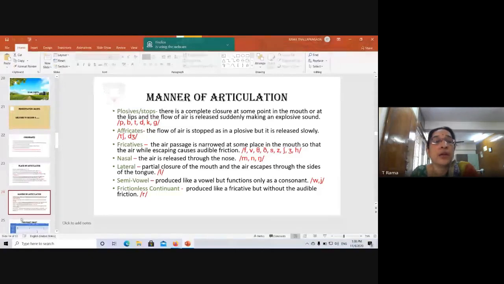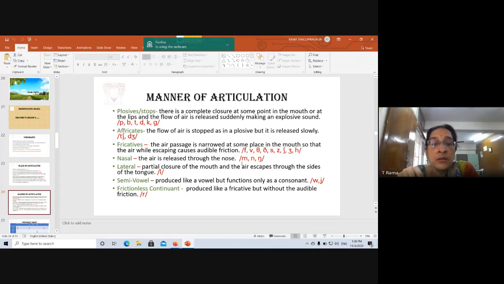There are 9 fricatives. Then comes nasal. Now nasal is related to the nose. So here what happens? The mouth passage is closed and air is released through the nose. The sounds here are where your lips are closed, and air is released through the nose.